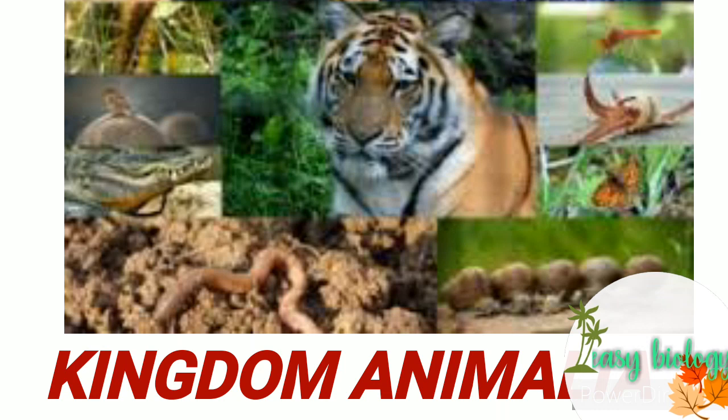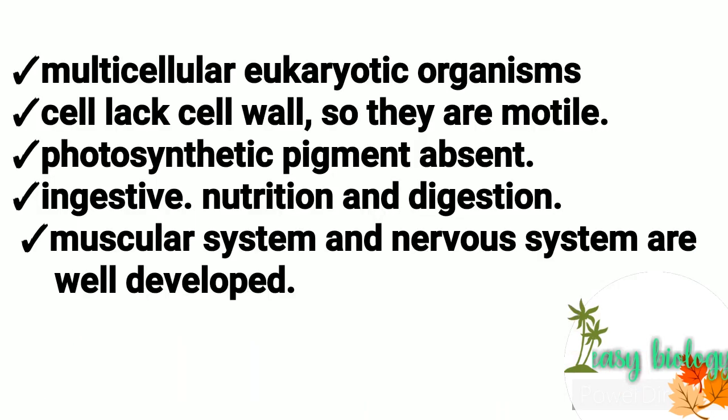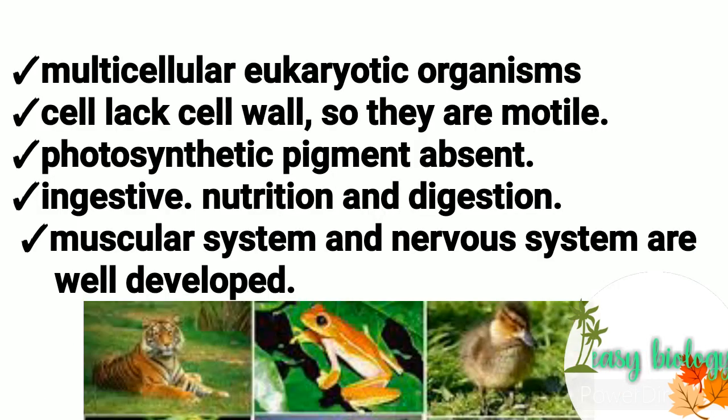Then kingdom Animalia is the last and most advanced kingdom. They are multicellular eukaryotic organisms. Another important character is that they lack a cell wall, so they are able to move. We know that all the animal organisms, the members that belong to kingdom Animalia, can move from one place to another because of the absence of cell wall.